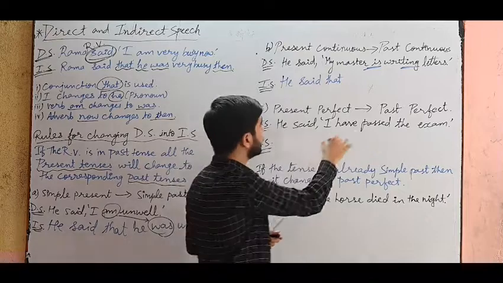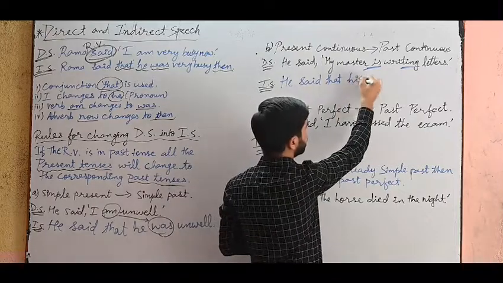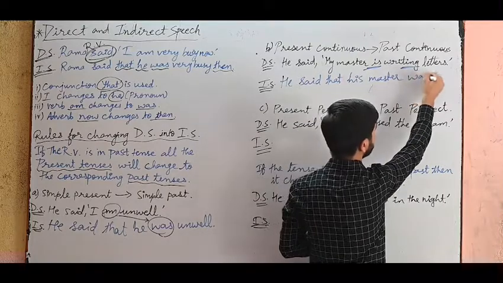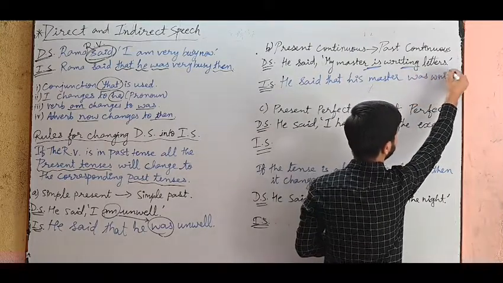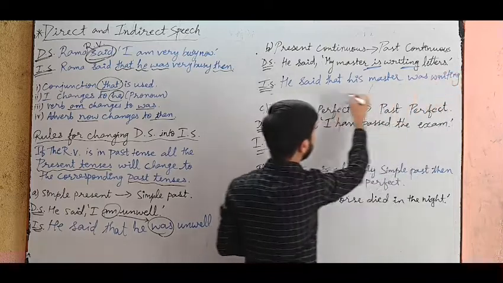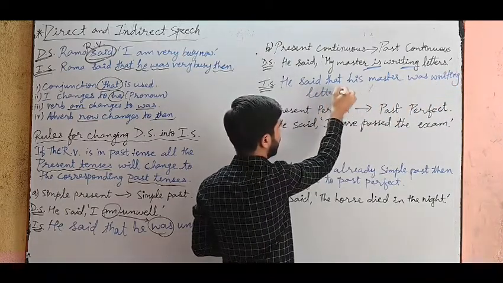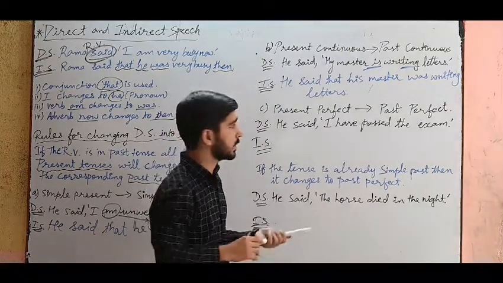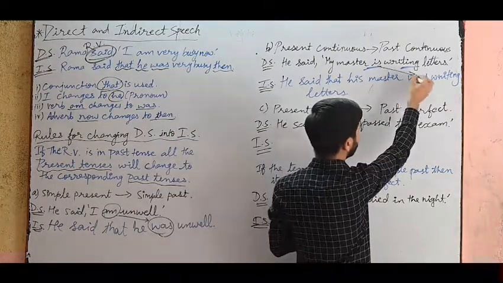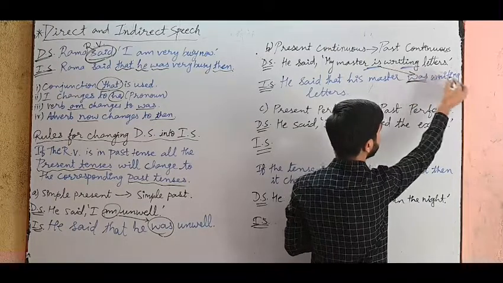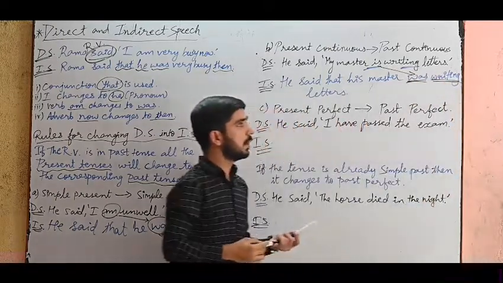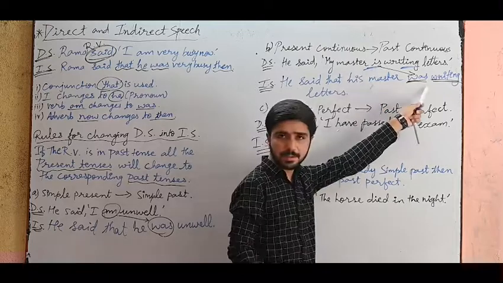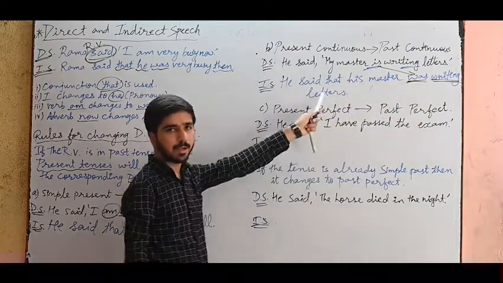He said that his master was writing letters. So can you see that I have changed the tense from present continuous to past continuous. See, is changes to was and ing is same as it is. I have not changed the verb, but I have changed the tense from present to past. That is the thing you have to keep in your mind.